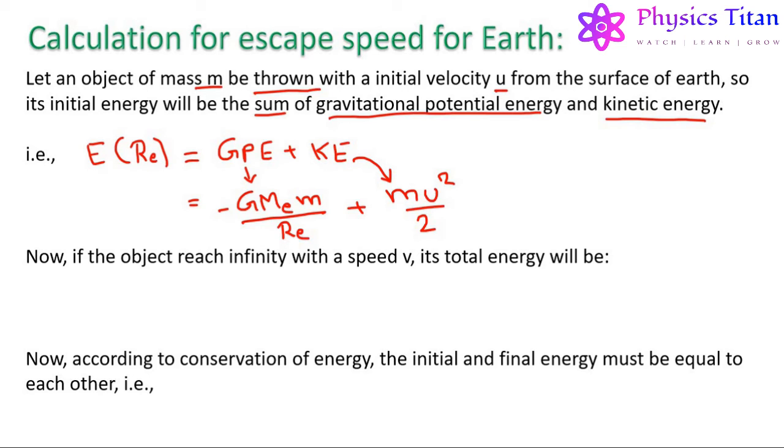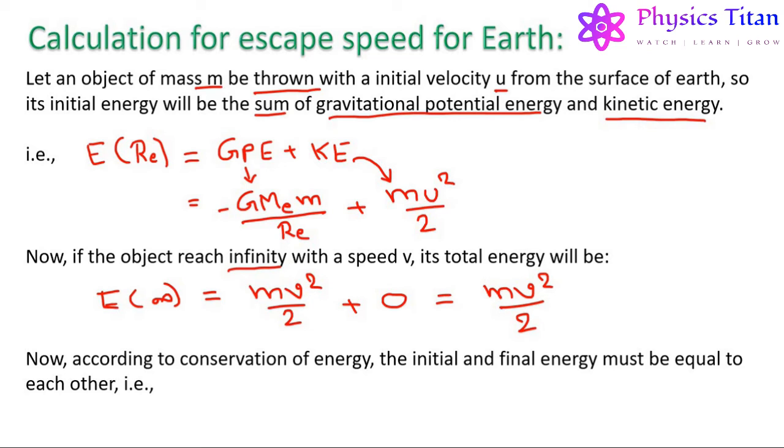Now, if the object reaches infinity with a speed v, its total energy will be E infinity equals m v square by 2. Here infinity means out of the gravitational field of the massive body, so the gravitational potential energy will become equal to 0. So the total energy at infinity will be just the kinetic energy of the object, which is m v square by 2. Now, according to the conservation of energy, the initial and final energy must be equal to each other.